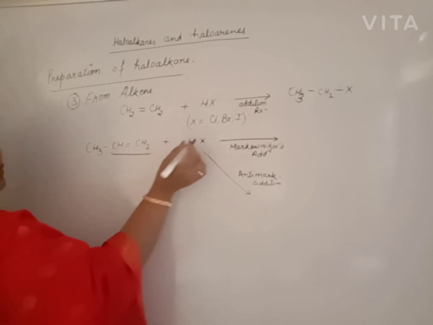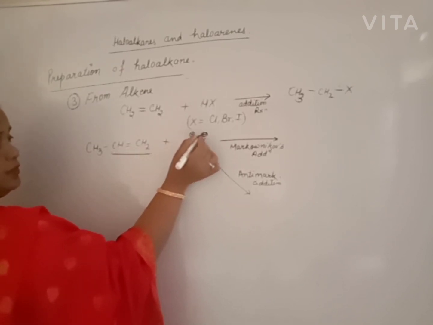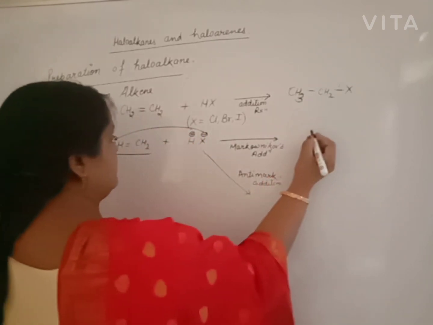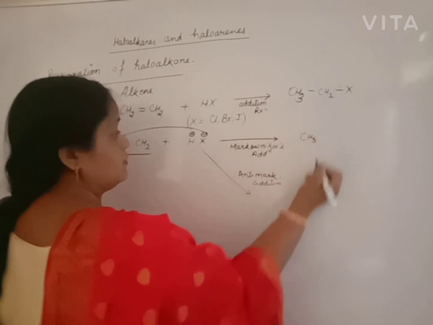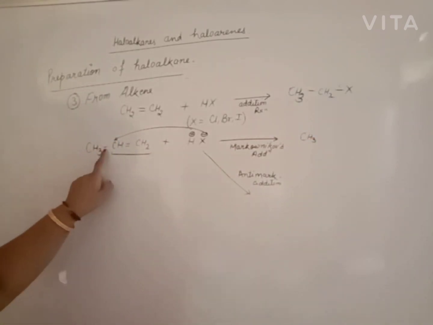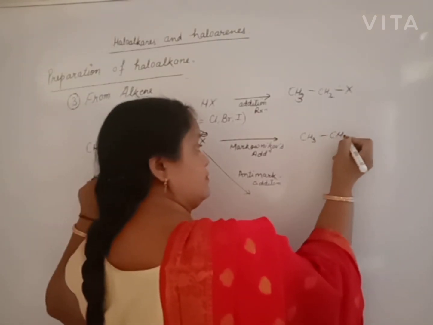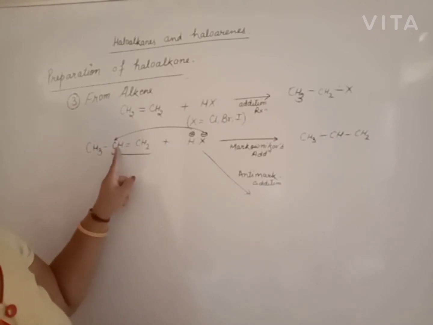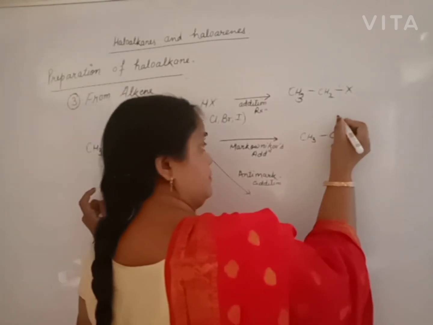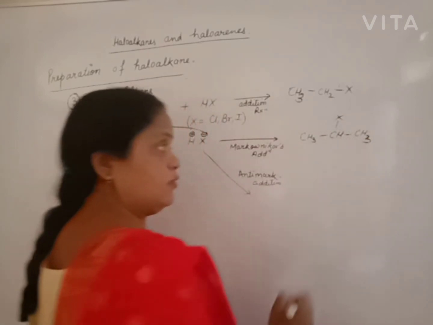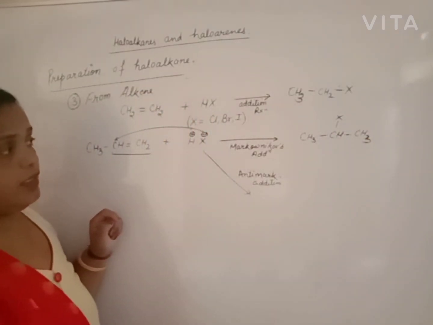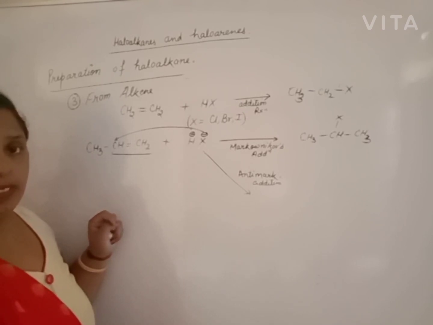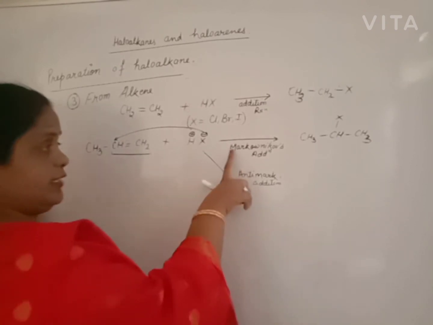The negative part of the reagent goes to the carbon with less hydrogen. That means according to Markovnikov rule, we get this one. Halogen goes to the second carbon due to less number of hydrogen atoms. Hydrogen goes to the other to complete the valency, and we get 2-haloalkane. This is known as Markovnikov rule.